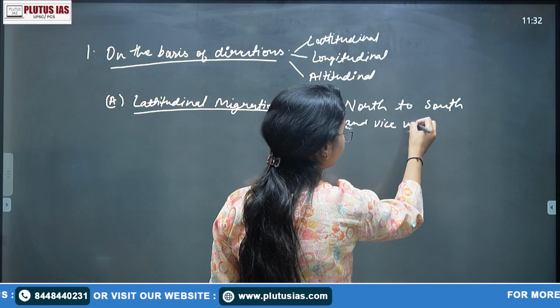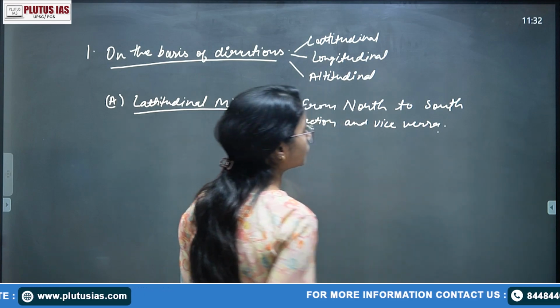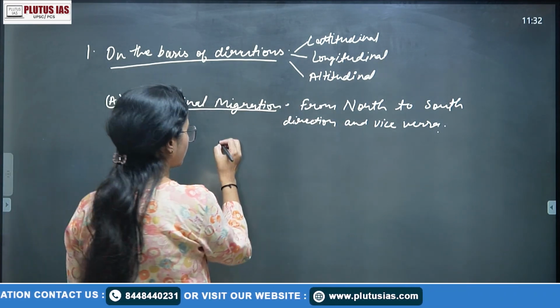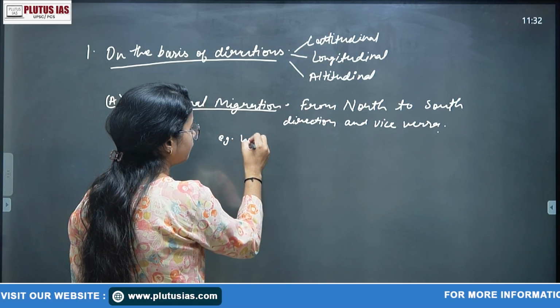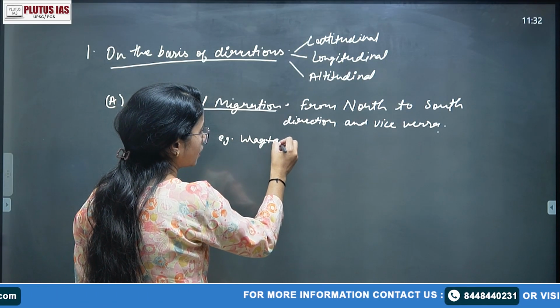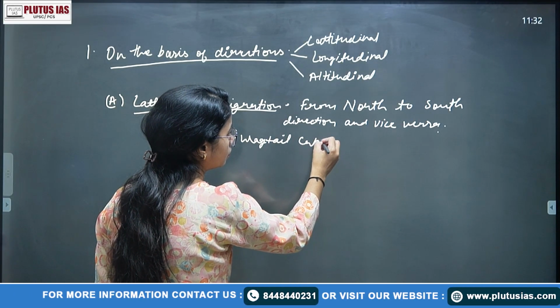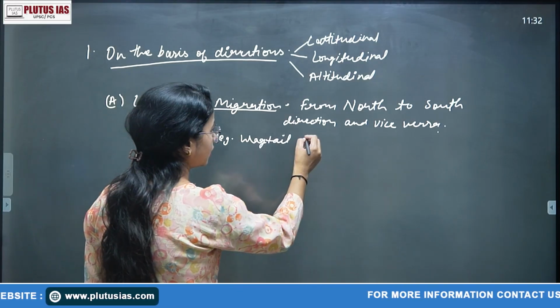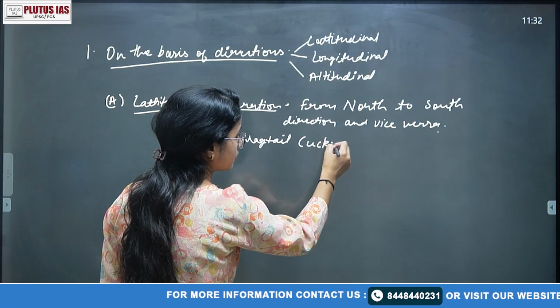This is latitudinal, not longitudinal. Don't get confused here. Examples are wagtail, cuckoo, and quail.